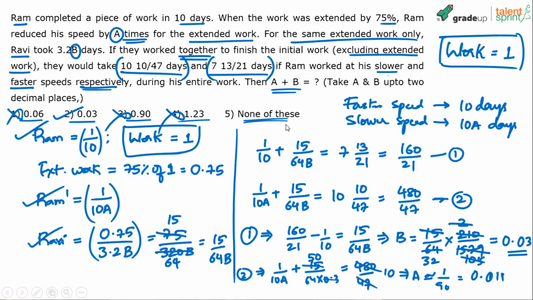See, the complexity here is too much calculation, right? You have to do that to get the required answer. So I think it should be either option 2 or option 5.